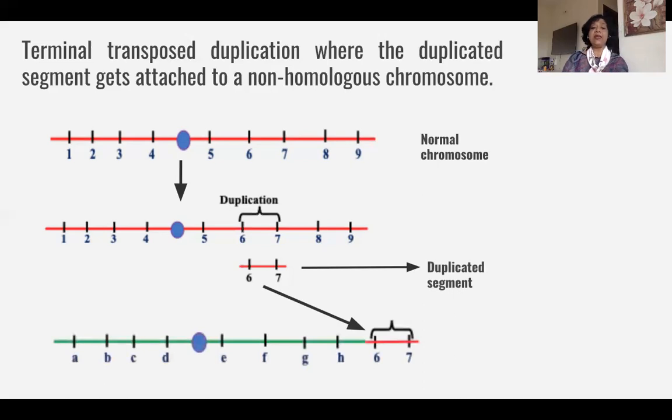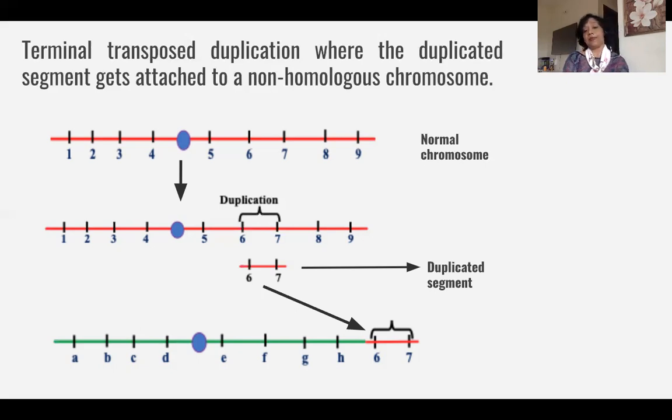You can see over here, I have another chromosome, and this chromosome is definitely different. It is a non-homologous chromosome, and let us look at the genes. How did I represent it? It has got the genes A, B, C, D. It has got a centromere, and then it has got E, F, G, H. This is the non-homologous chromosome, and you can see what has happened.